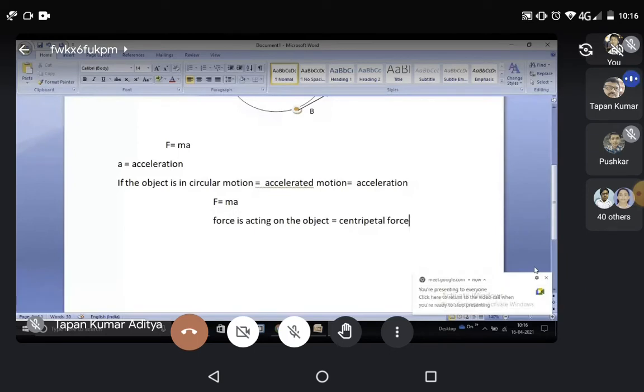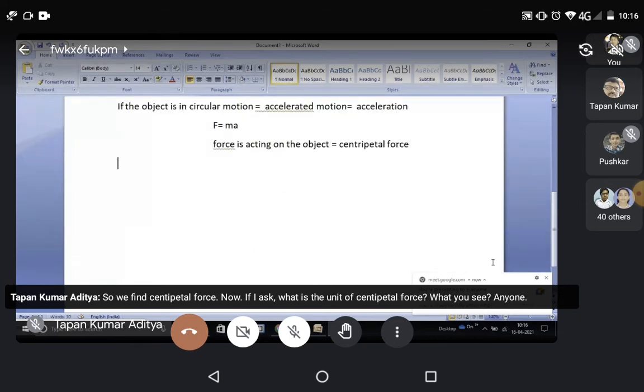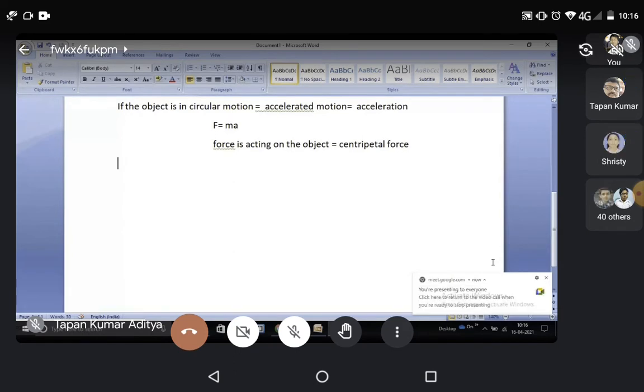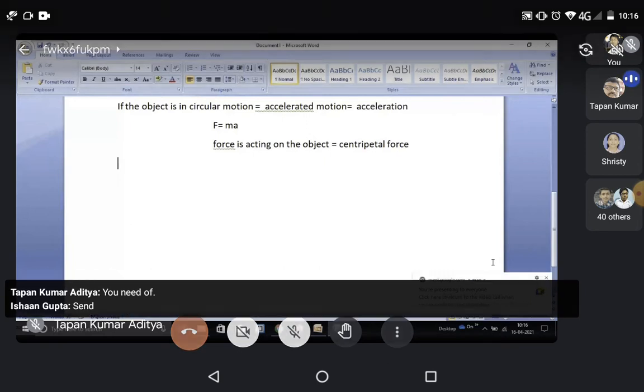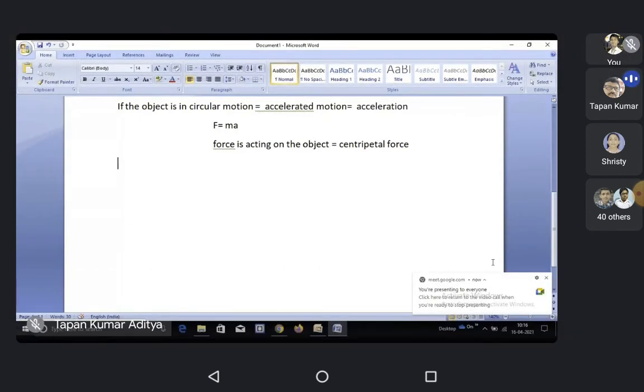So find centripetal force. Now, if I ask what is the unit of centripetal force, what will you say? Anyone? Unit of J? What is the unit of force?